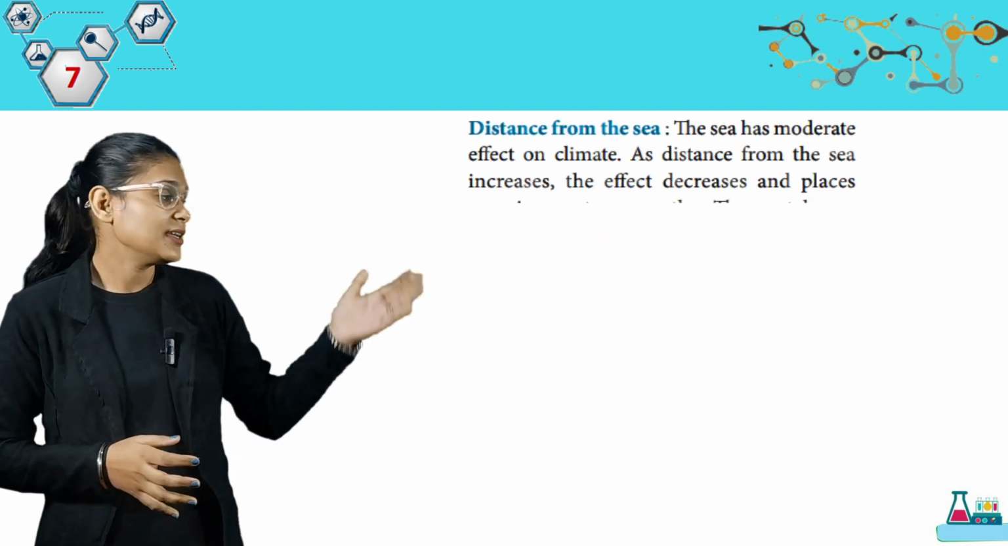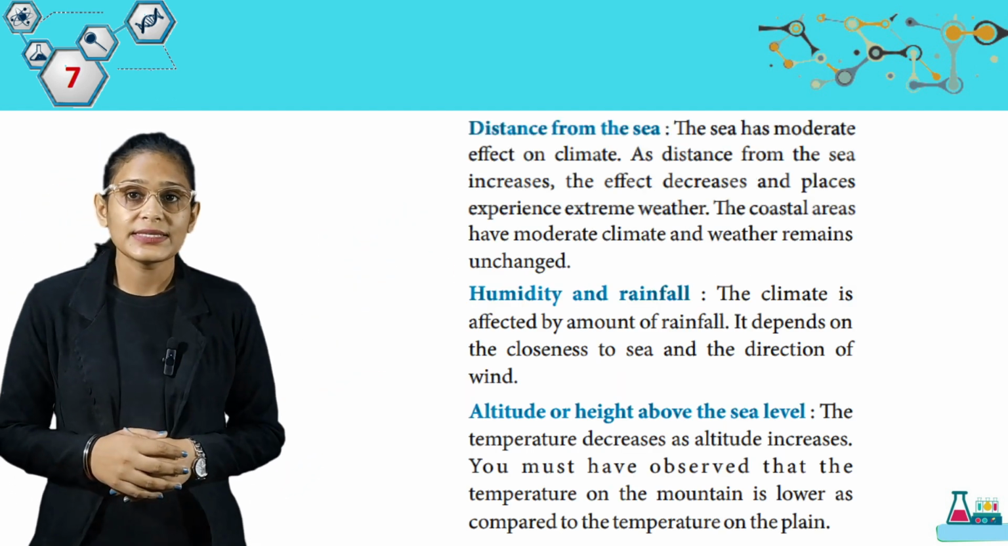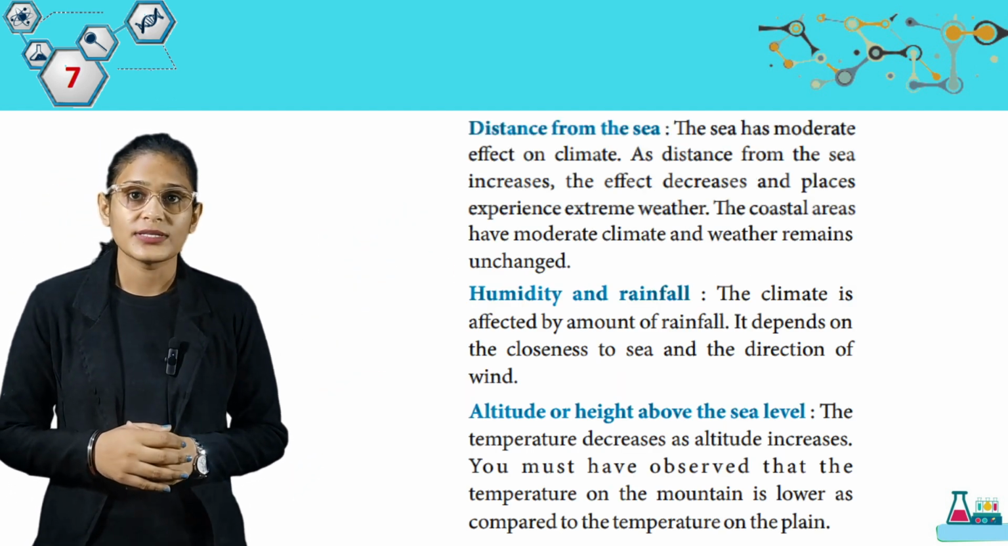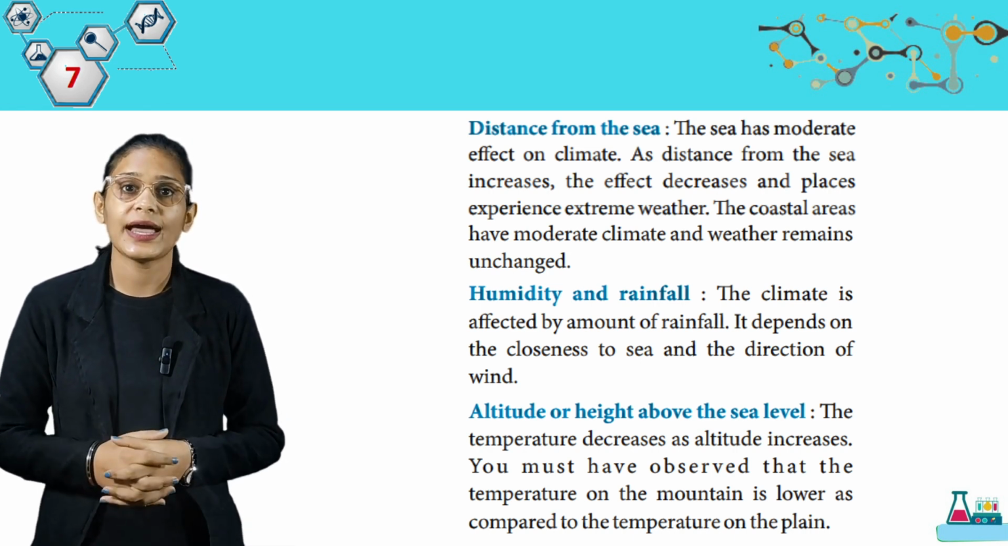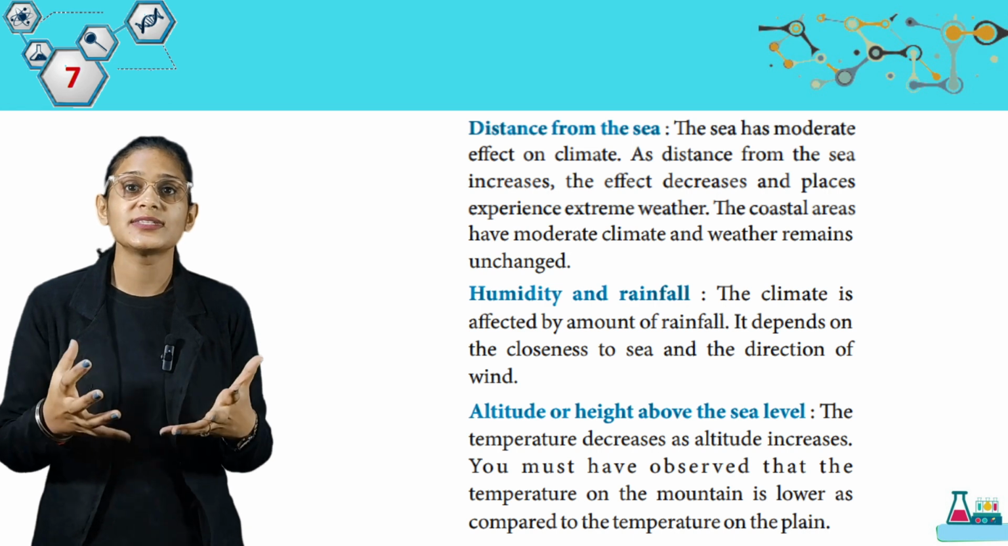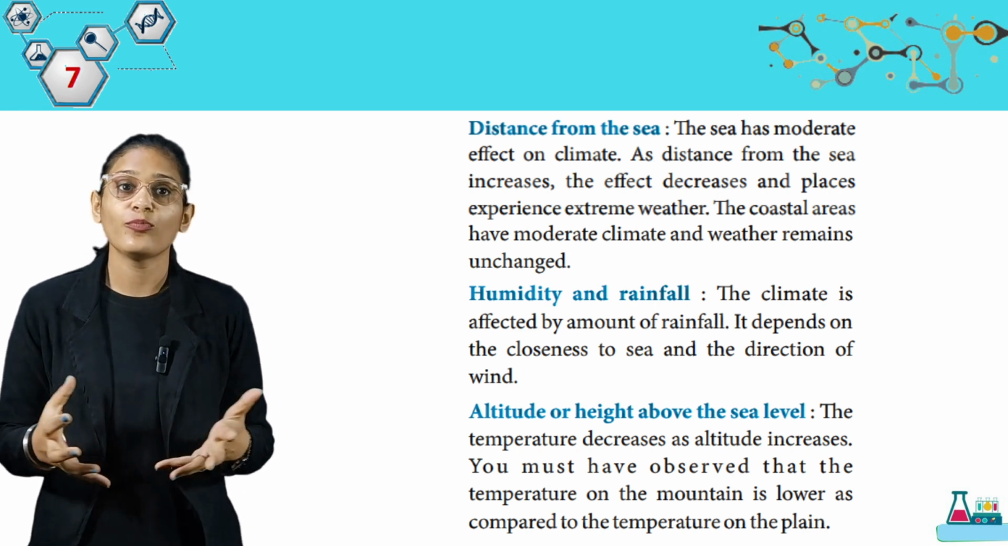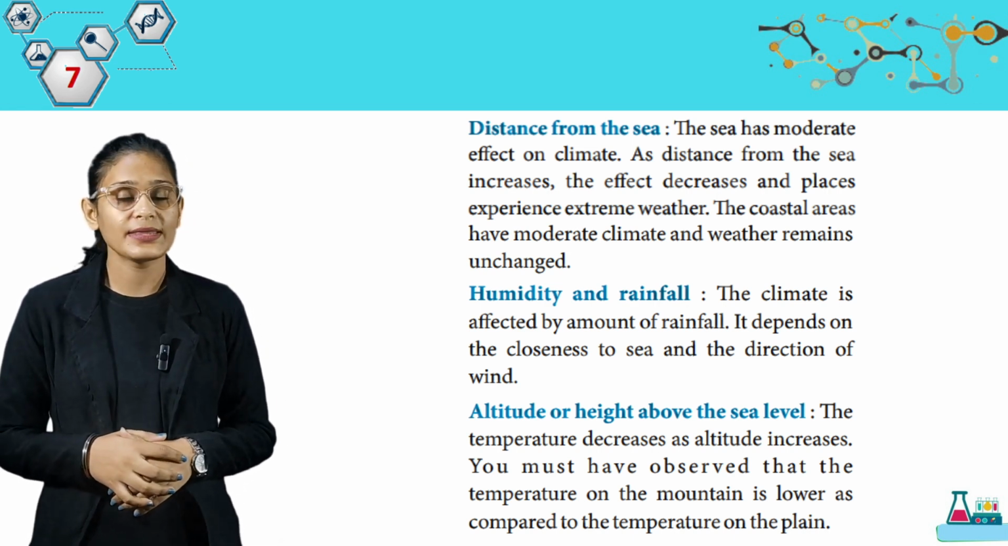Now we have distance from the sea. The sea has a moderating effect on climates. As the distance from the sea increases, the effect decreases and places experience extreme weather. The coastal areas have a moderate climate and the weather remains largely unchanged.